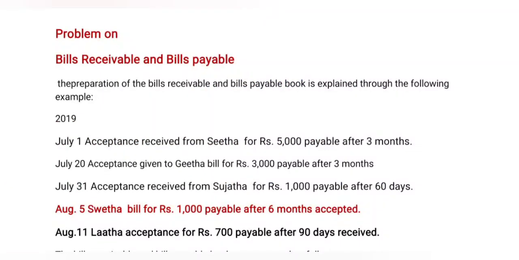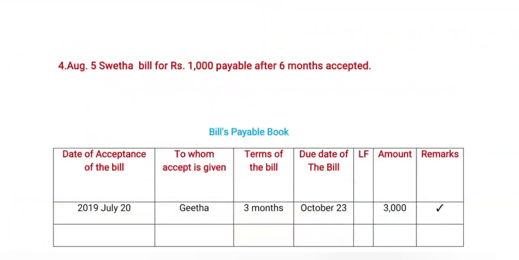Coming to another transaction, that is August 5th, Sweta bill for 1000 rupees payable after 6 months accepted. It is based on an accepted bill. It means it is a payable bill, bills payable. Now we are going to the bills payable book.